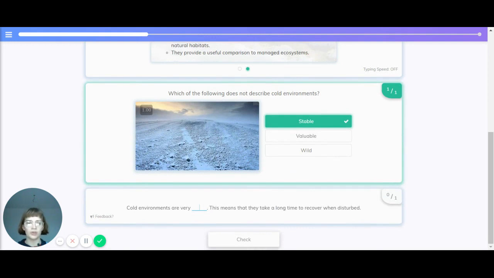Cold environments are very what? This means that they take a long time to recover when disturbed. The correct answer is cold environments are very fragile.